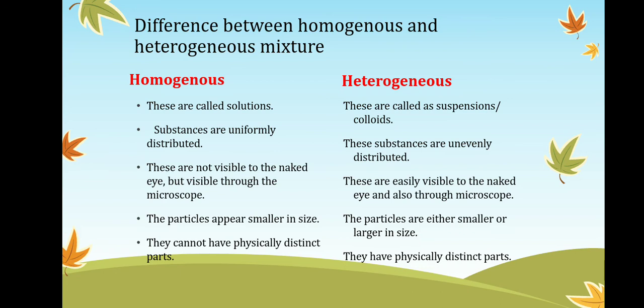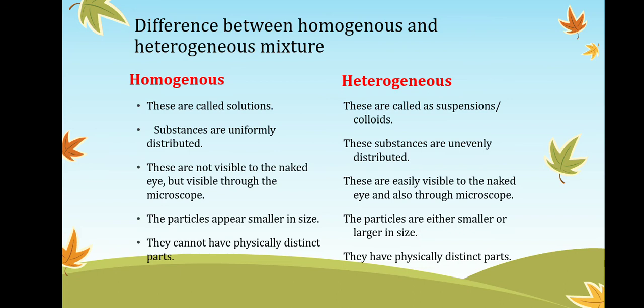Heterogeneous are unevenly distributed. Homogeneous are not visible to the naked eye, as we earlier discussed. But heterogeneous are easily visible to the naked eye and also through the microscope.